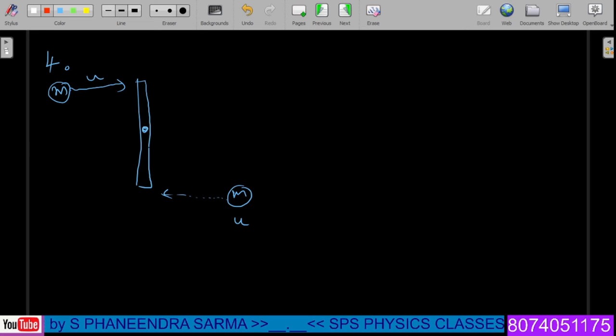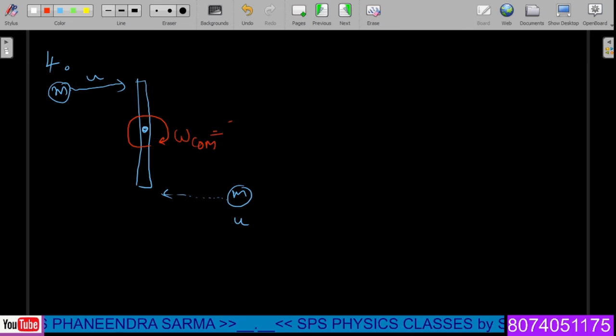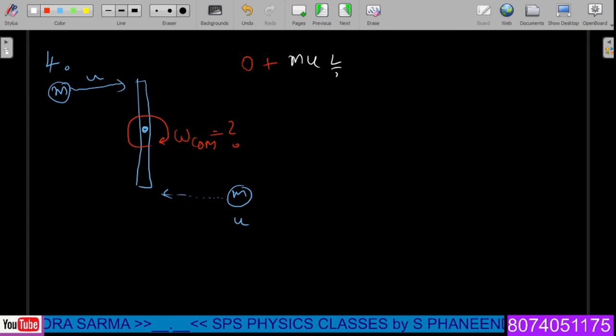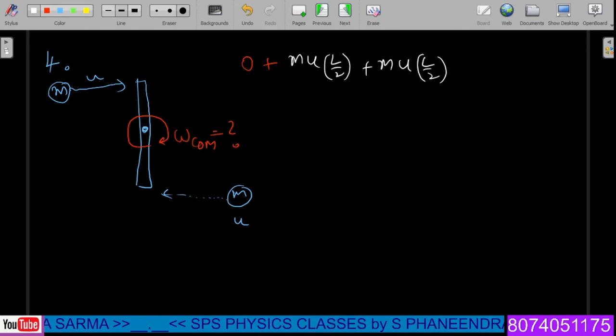Now after interaction, what happens? All the things are combinedly rotating about a common angular velocity, which is the question mark we have to find out here. During this particular condition, initially how many objects are there? 3 objects. Therefore for the rod it is 0, very interesting thing. Second thing is the upper mass, that is mu into L by 2, plus the second mass, the bottom mass, mu into L by 2, where L by 2 is the radius of rotation here.